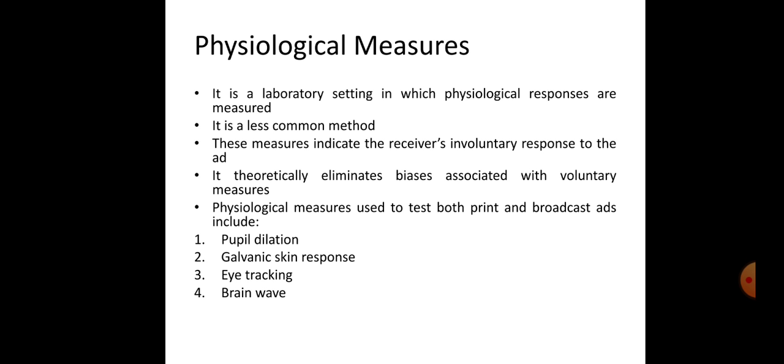Next, coming to brain waves. Electroencephalographic or EEG measures can be taken from the skull to determine electrical frequencies in the brain. These electrical impulses are used in two areas of research, that is alpha waves and hemispheric lateralization.